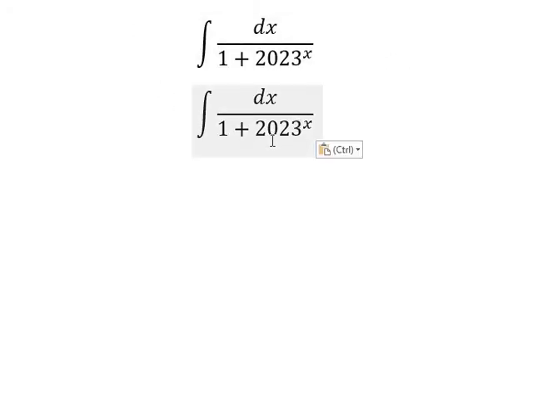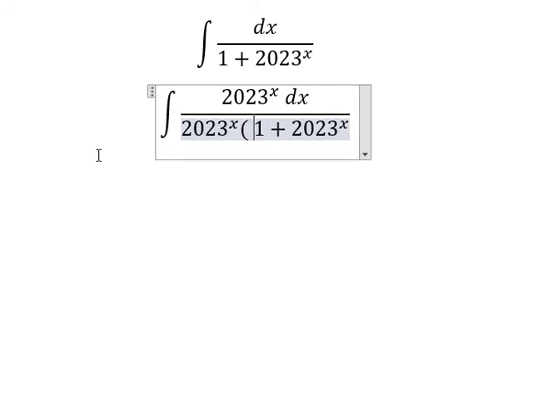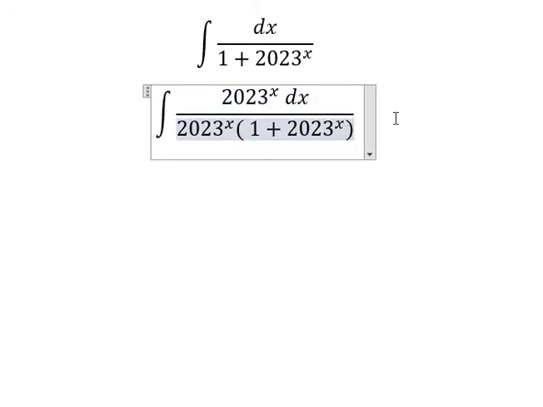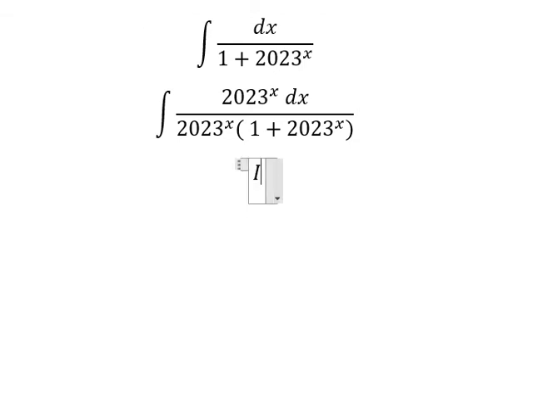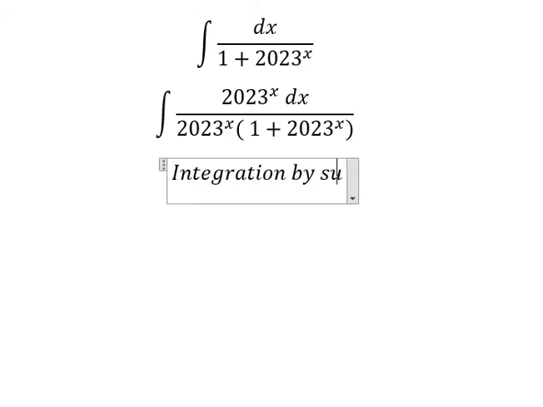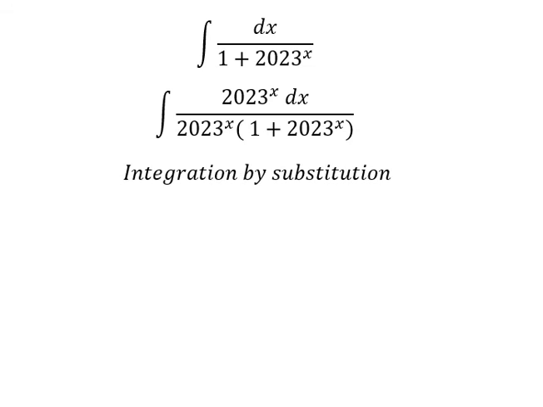We need to multiply by 2023 to the power of s on the numerator and denominator. Next, we need to use integration by substitution. So I will put u equals 2023 to the power of s.